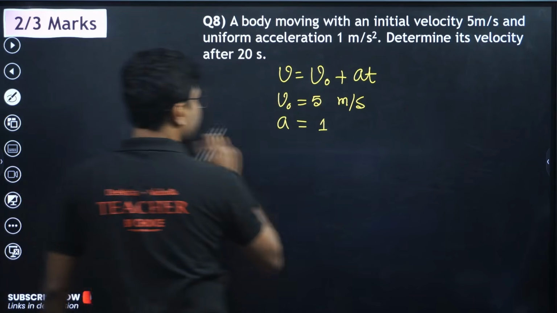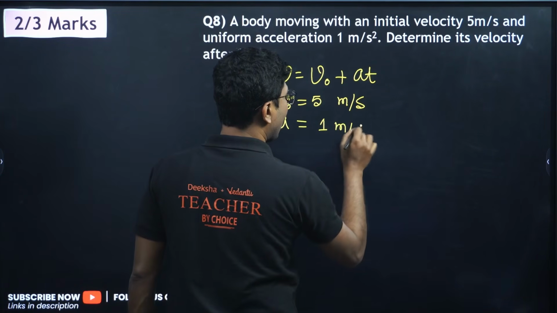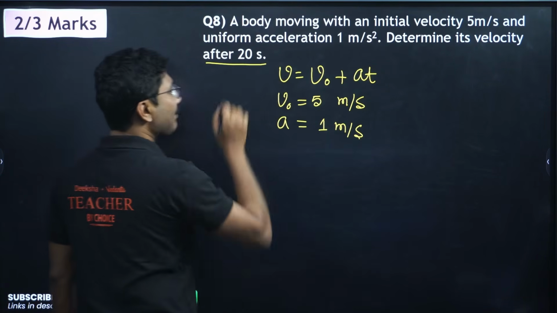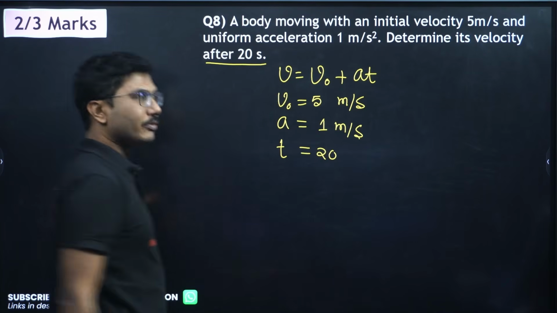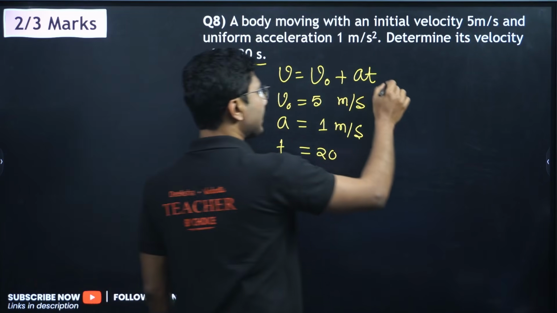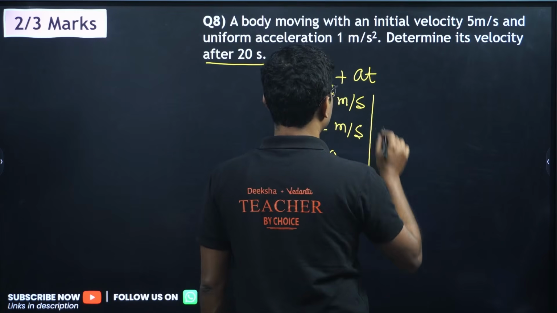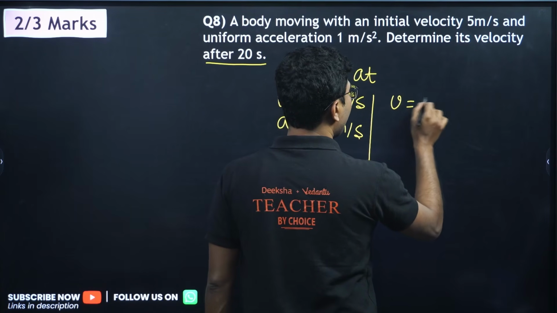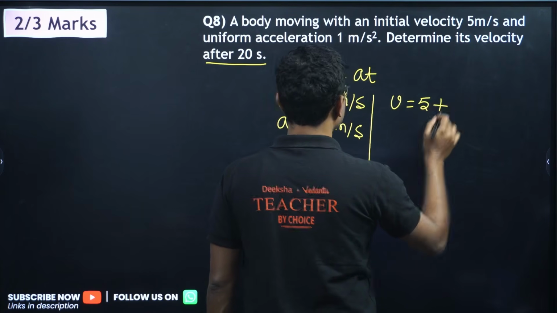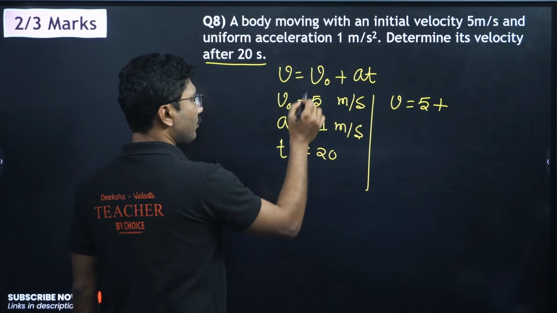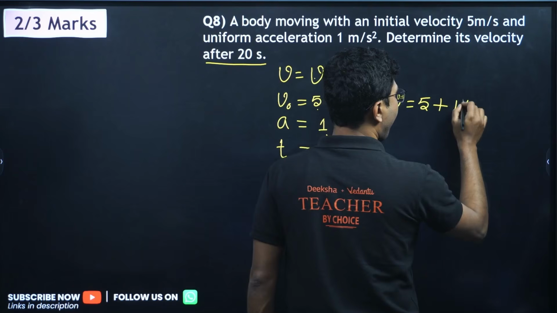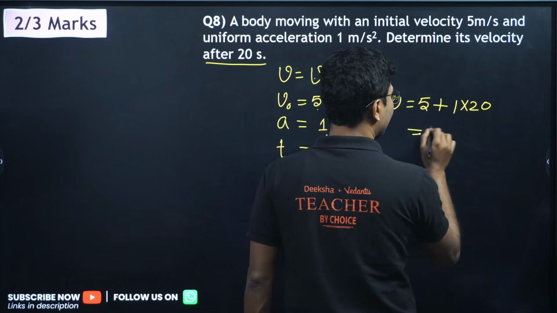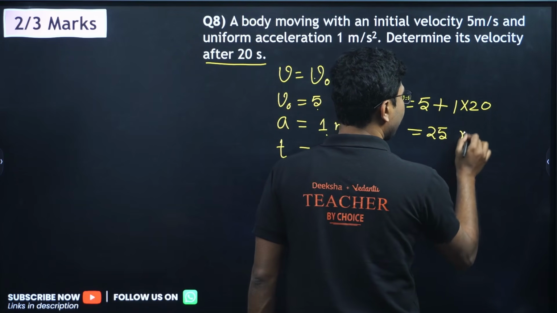Okay, so acceleration is given as 1 meter per second squared. What else? Time is 20 seconds, that means t equals 20 seconds. Now we will use this equation and put in all the values. So v equals 5 plus 1 into 20. As simple as that. So 25 meter per second.